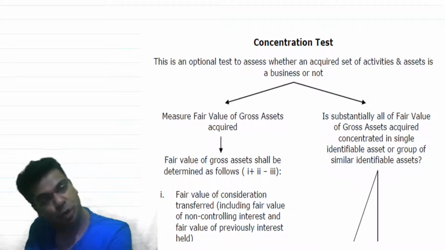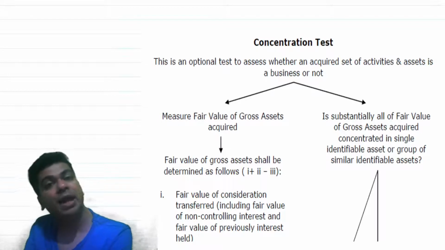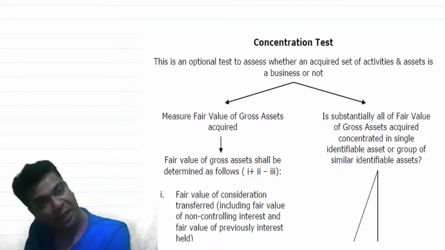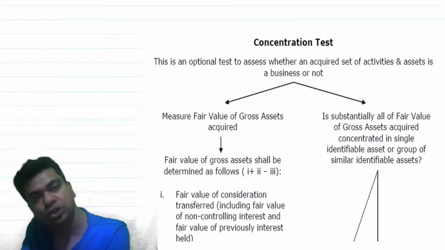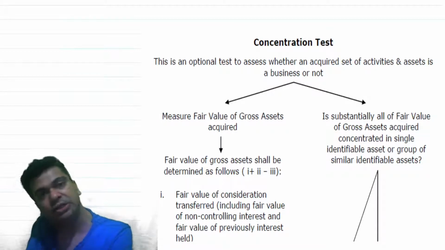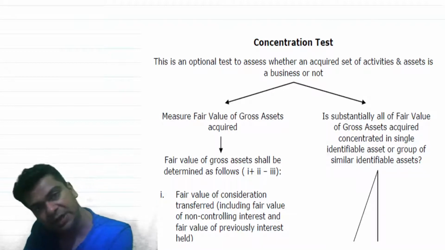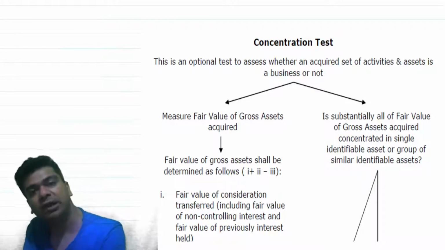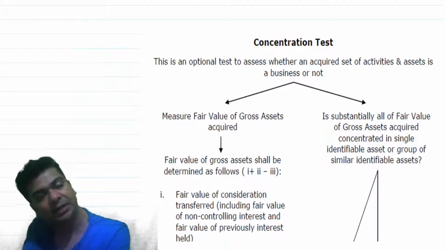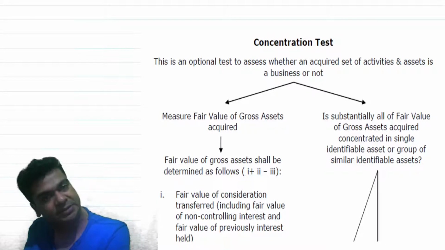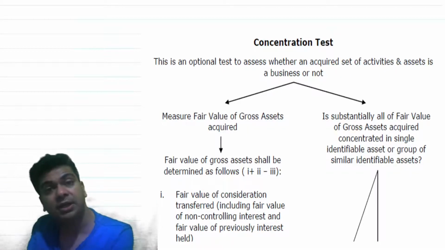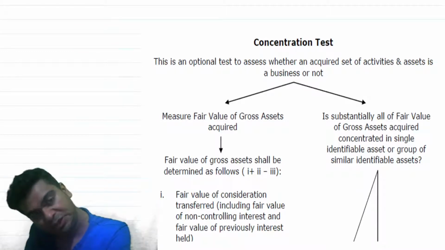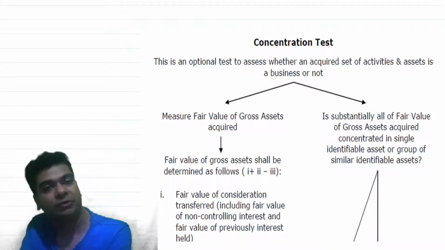Remember, if it is only an asset acquisition, then I do not have to compute any goodwill or gain on bargain purchase. If it is simply an asset acquisition, whatever is the consideration will be allocated to the assets that you are acquiring in the ratio of their relative fair values on the purchase date. It definitely makes things simpler, and more importantly, an asset acquisition will be outside the scope of Ind AS 103.